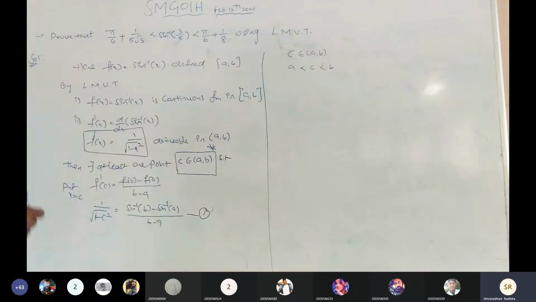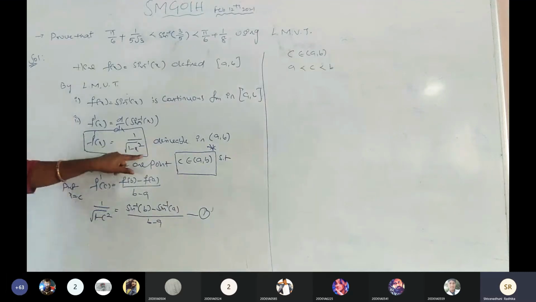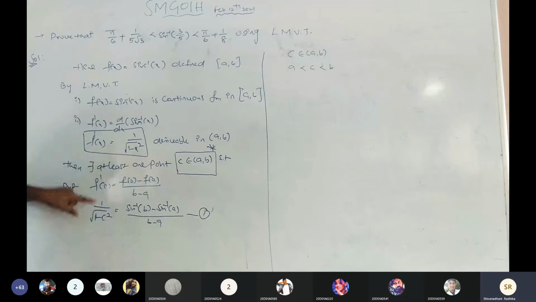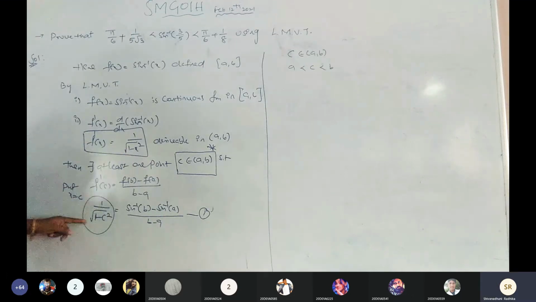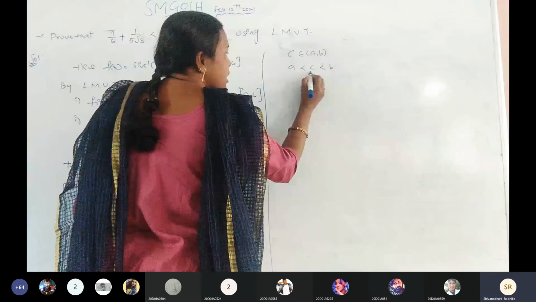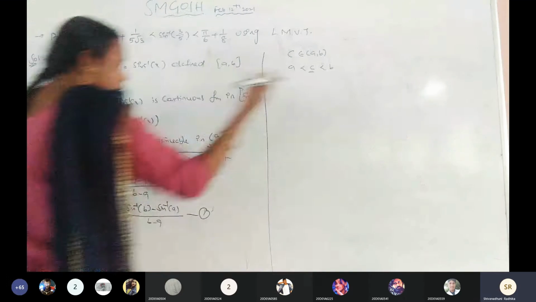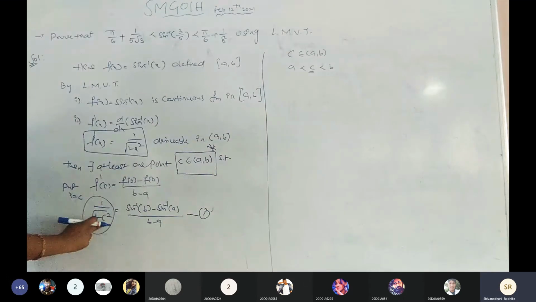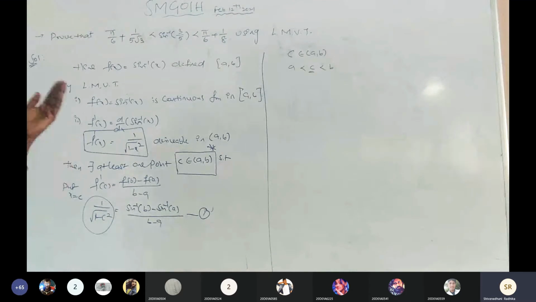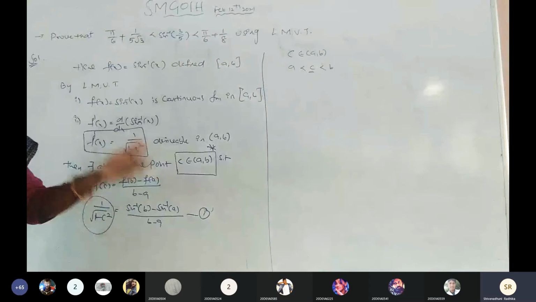Now, what is the second condition? See here. The second condition is f dash of x equals 1 by under root of 1 minus x square. By substituting x equals c, we are getting 1 by under root of 1 minus c square. Now, we need to change c into 1 by under root of 1 minus c square. For that purpose, we are applying operations on that c.